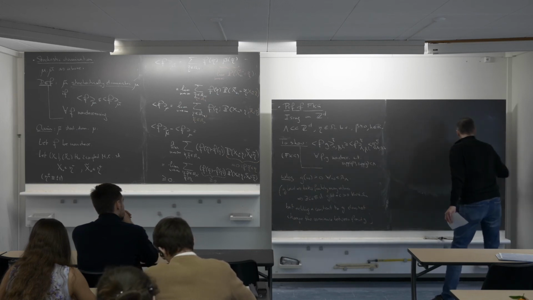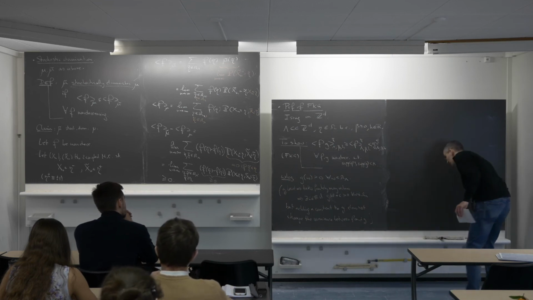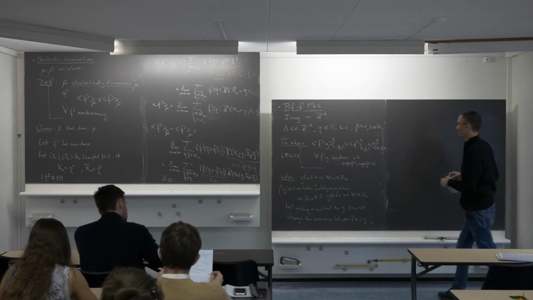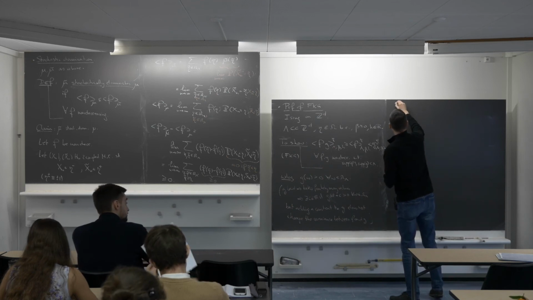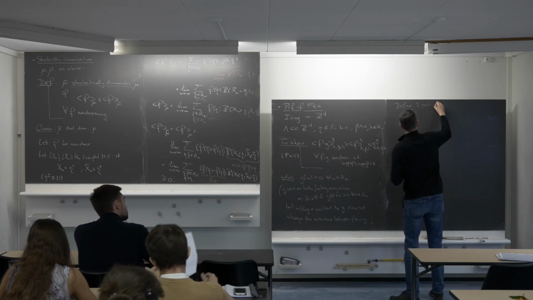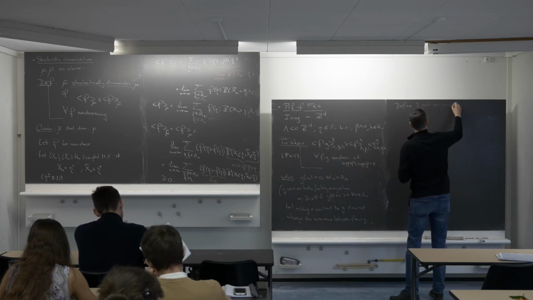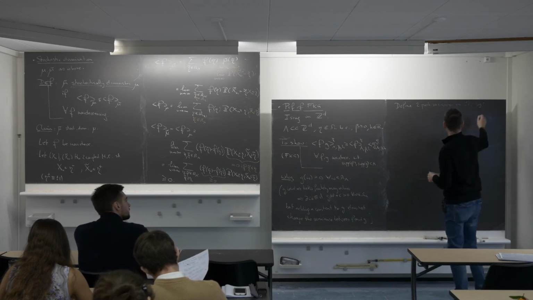So let me introduce two measures, mu and mu tilde, which will have the properties that we assumed earlier. Okay, so I'm constructing two. So define two probability measures on omega lambda in the following way.